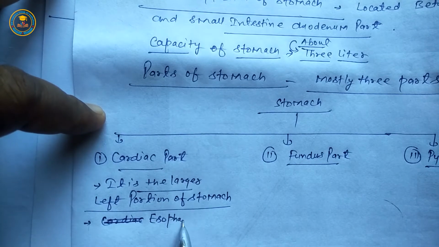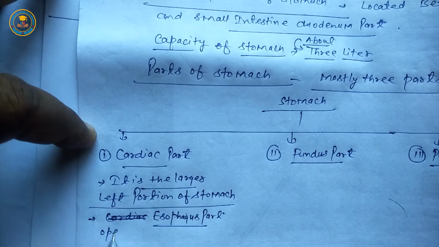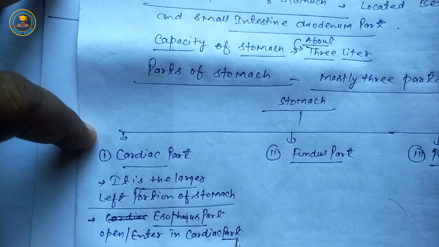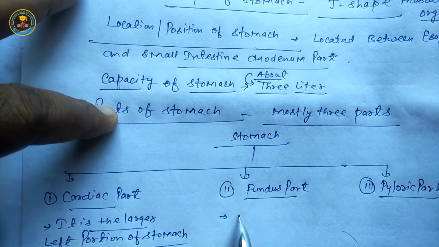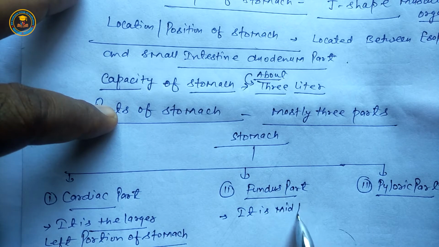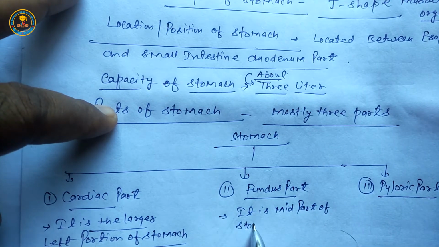Once again, the esophagus part, which is a part of alimentary canal, opens or enters in the cardiac part. Next, fundus. It is the mid part of stomach.